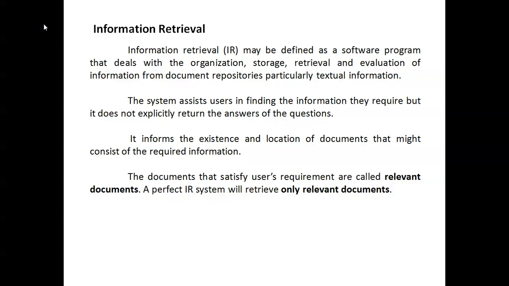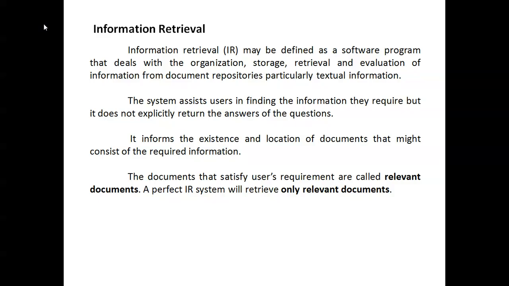So, unit 5: artificial intelligence, information retrieval. Information retrieval depends upon artificial intelligence, like the Google search engine. If you type any word or anything you want and search, then the information is retrieved. Where is it stored?